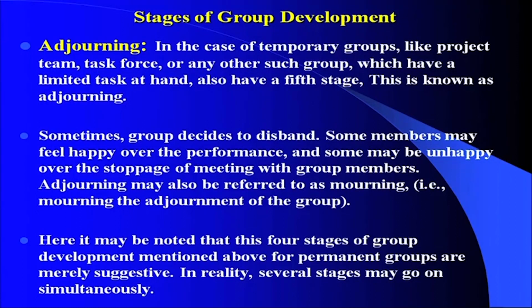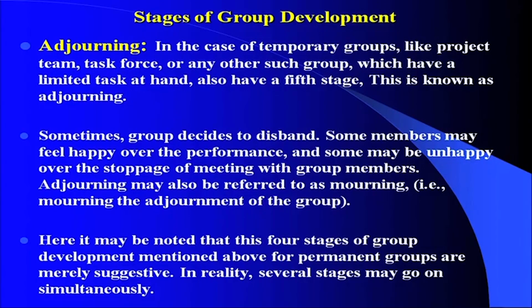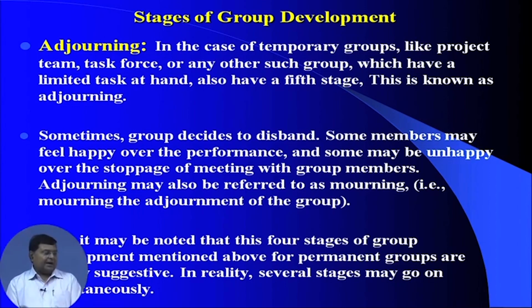Now, the further step is called adjourning. What does it mean? In the case of temporary groups like project team, task force, or any other such group which have a limited task at hand, also have a fifth stage, and this is known as adjourning. Adjourn, that means sometimes group decides to disband. Some members may feel happy over the performance and some may be unhappy over the stoppage of meeting with the group members. Adjourning may also be referred to as mourning, that is mourning the adjournment of the group.